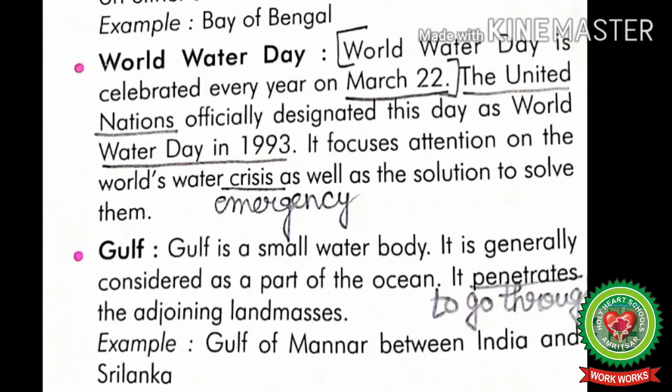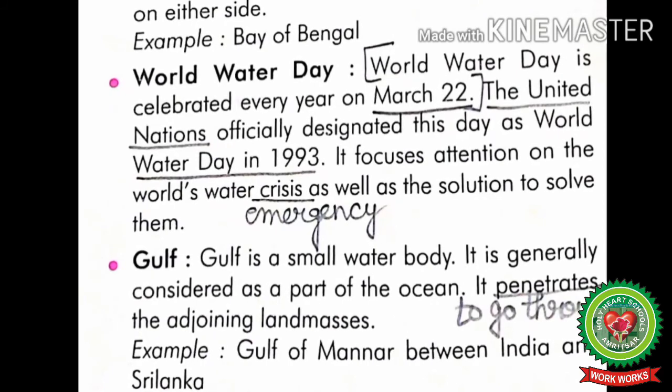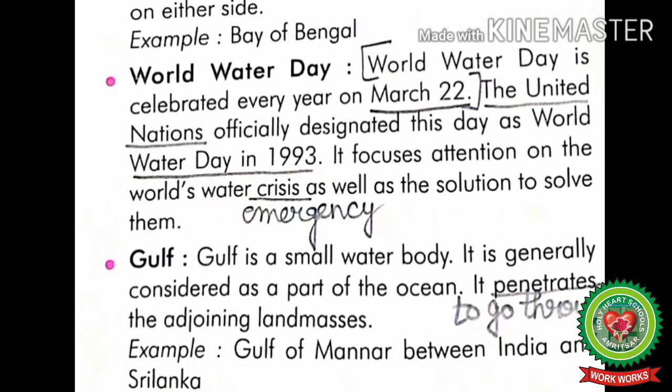It focuses attention on the world's water crisis as well as the solution to solve them. Here crisis means emergency. Children, the main aim of the United Nations is to solve the problem related with water crisis. Last is Gulf. Gulf is a small water body.